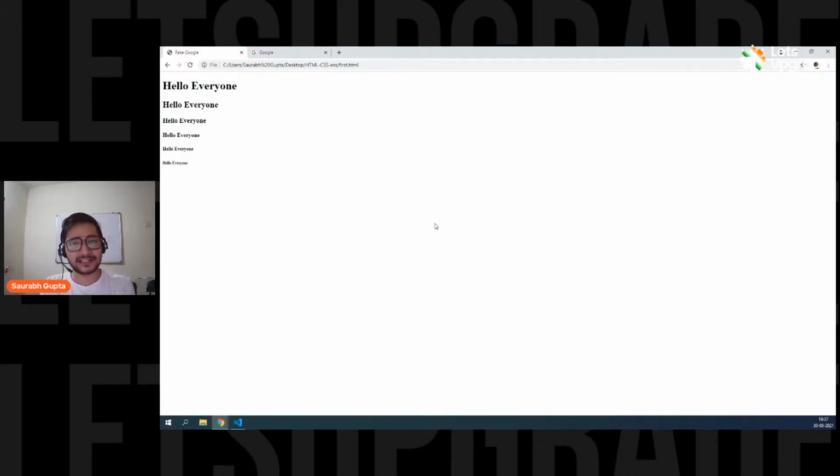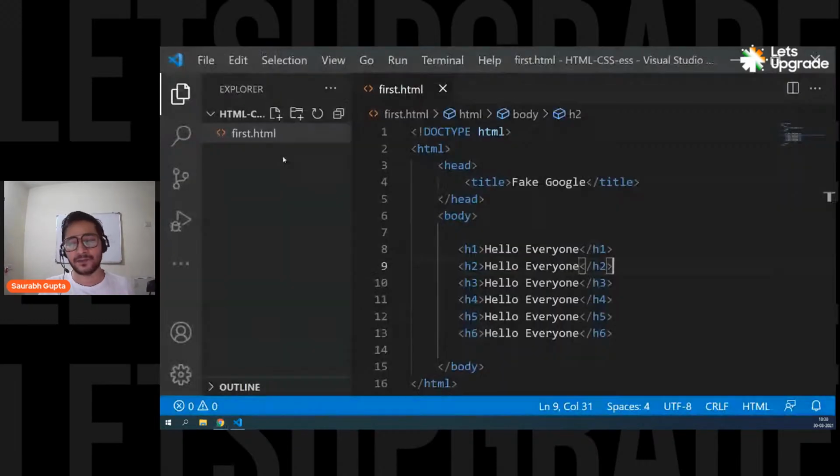Don't worry. And that's why we always use only up to H3, because H3 is quite readable. After that, they lose the readability, they become a little smaller. So don't use H4, H5, H6 normally. Only go for H1, H2, and H3 if you want to use them. That's it. But fine, we have it. So I just wanted to show this to you. This is something that was created to create text of different font sizes.